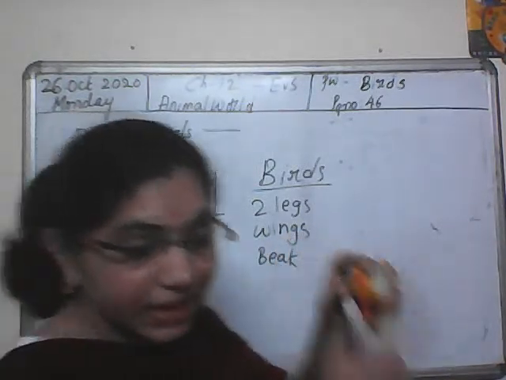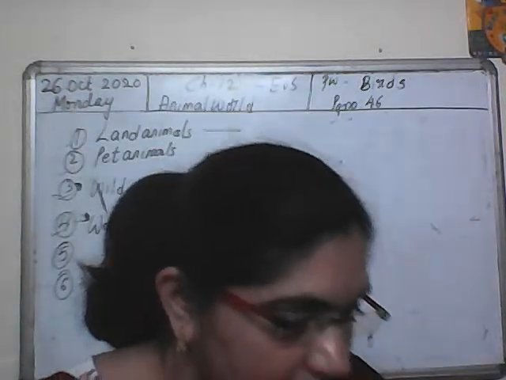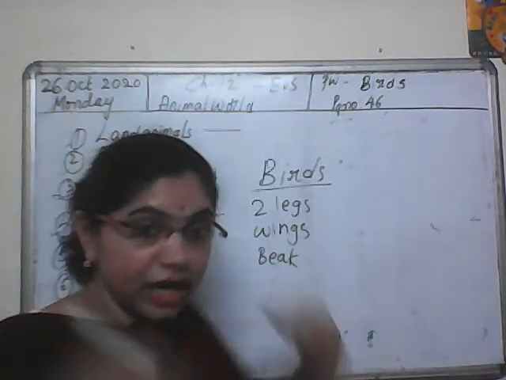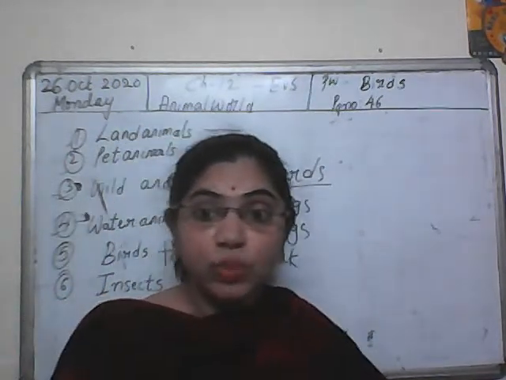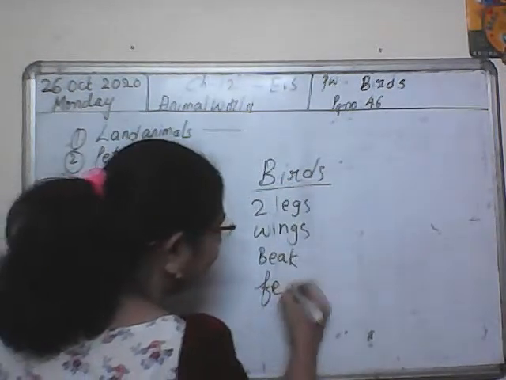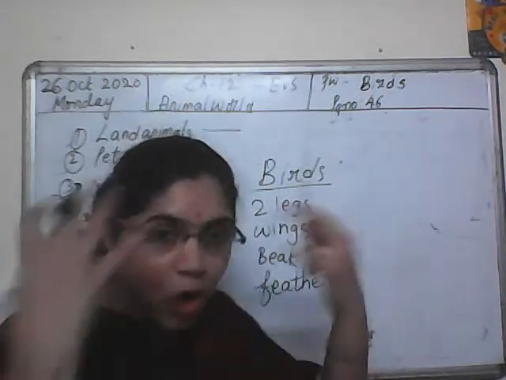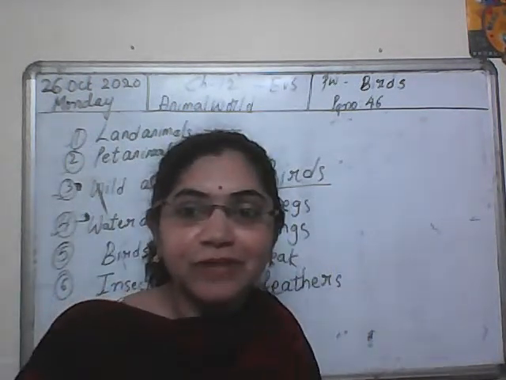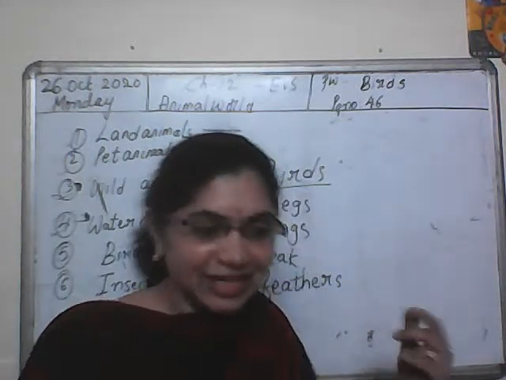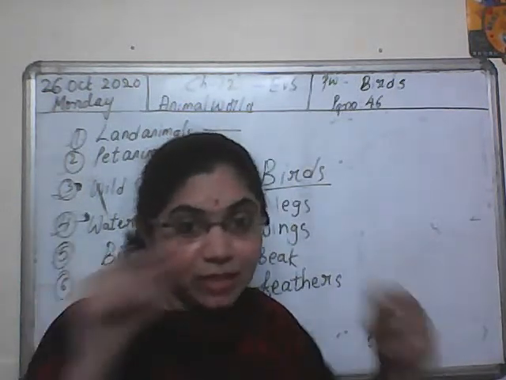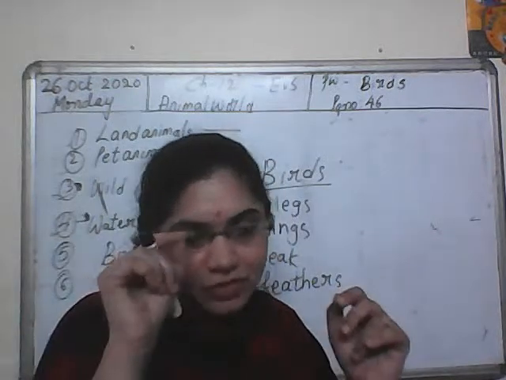This is the beak. And their body is covered with feathers. The whole body is covered with feathers. Yes, they even have tails. Some have long tails, some have short tails.